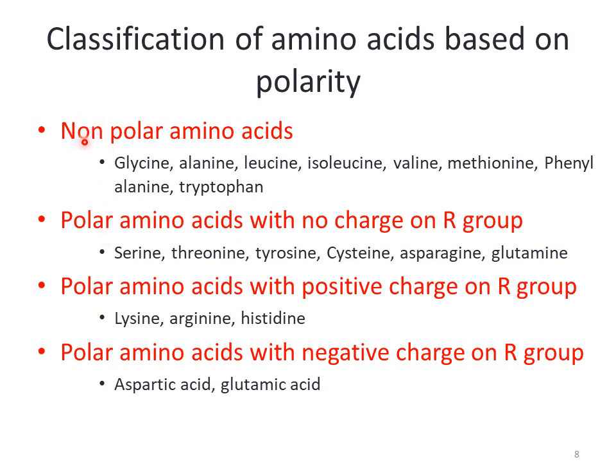If we see the non-polar amino acids, these are hydrophobic in nature, and mostly in place of the R group, alkyl groups or aromatic groups are attached with these amino acids. And as these are hydrophobic, it means they repel water. They do not like to live with water. So these are mostly present inside the membranes or inside the deep structure of proteins. And the examples are glycine, alanine, leucine, isoleucine, valine, methionine, phenylalanine, and tryptophan.